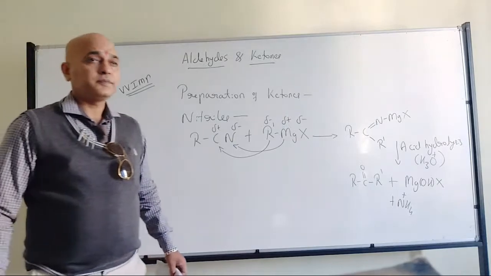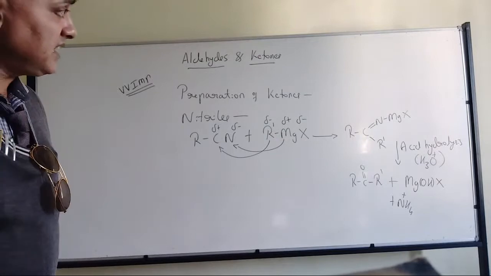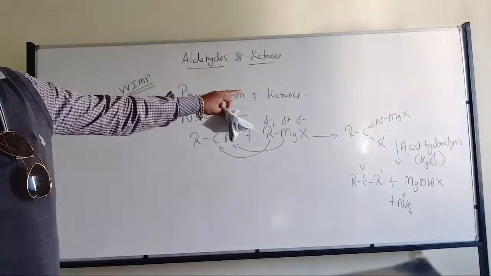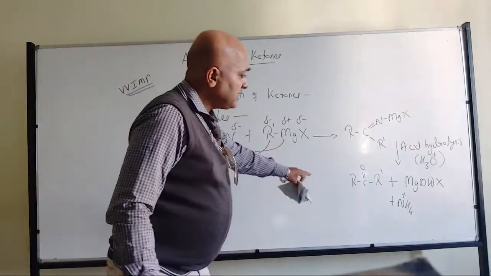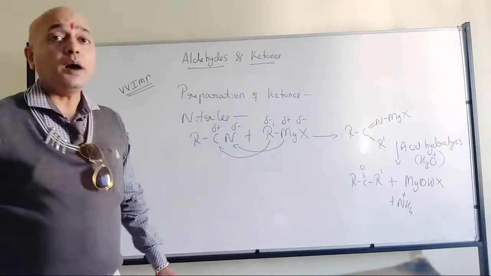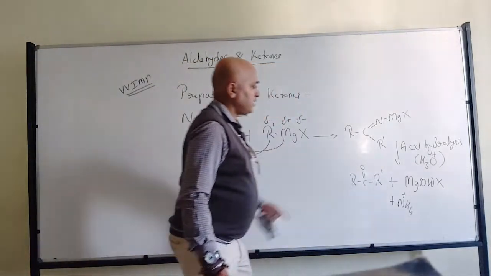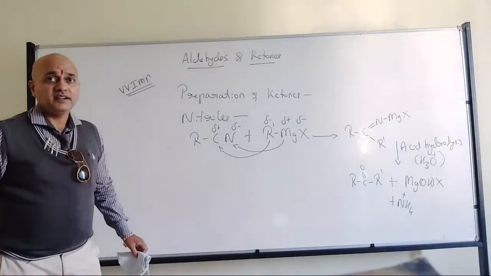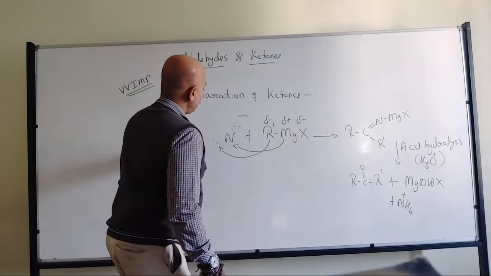So, the nitrile group with the Grignard reagent forms an intermediate, which on acid hydrolysis forms ketones, magnesium hydroxy halides and ammonium. We are interested in this particular product, not the other products. So this is the preparation of ketones.